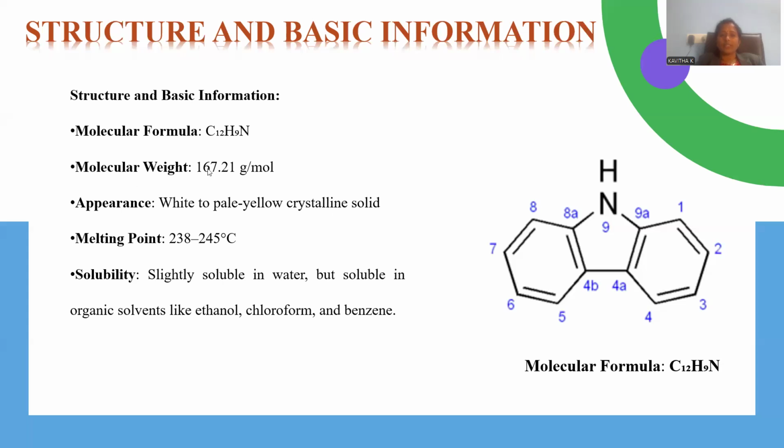Being a high molecular weight substance, obviously it exists as a solid, and crystalline substances have clear crystal lattices, with bond angles and bond distances in a regular, dimensional arrangement, right? It melts at a temperature of 238 to 245 degrees centigrade. Being a bulkier compound with more carbon content, it is soluble in organic solvents like ethanol, chloroform, and benzene. These are suitable organic solvents to dissolve the compound because of the higher carbon content.